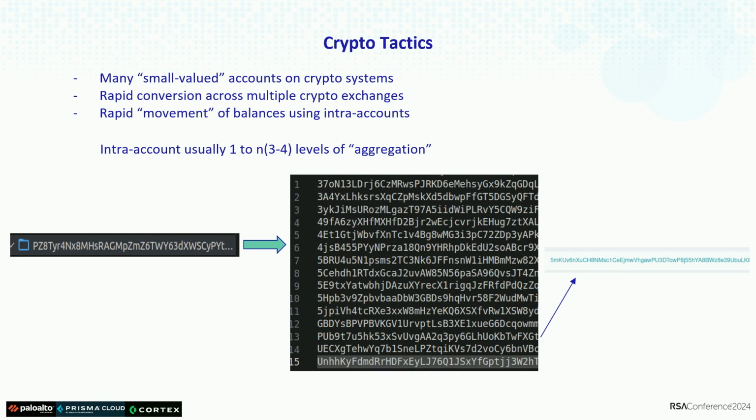During this operation, he used various crypto tactics to avoid being tracked, in a way that the wallets weren't being reused. One of the tactics that we found is mentioned there. It was a very small value account in the crypto system, so you do not accumulate too much money, and you don't know exactly how much money he was making with this operation.